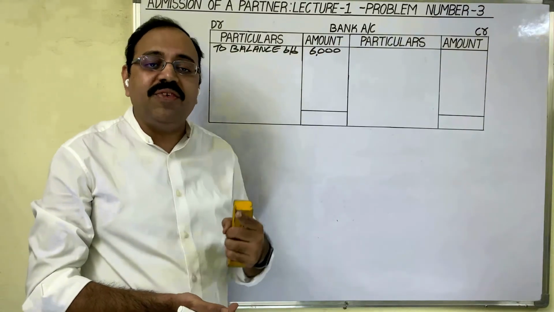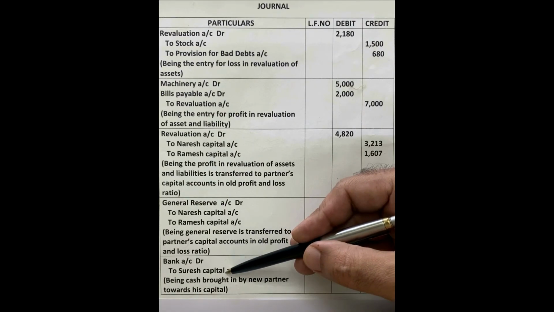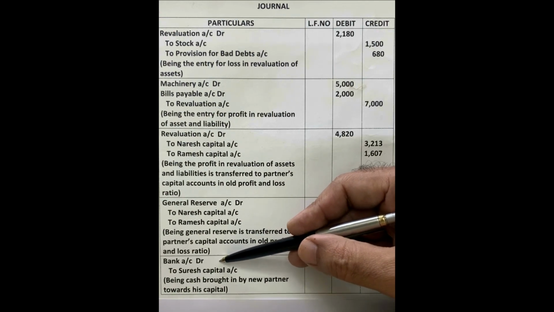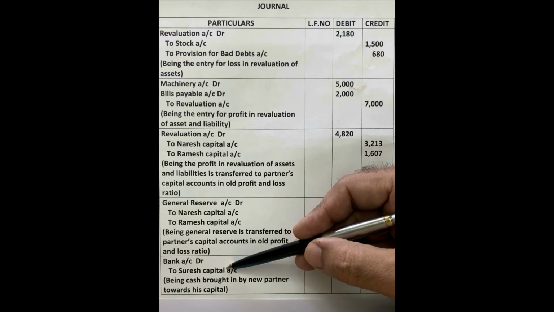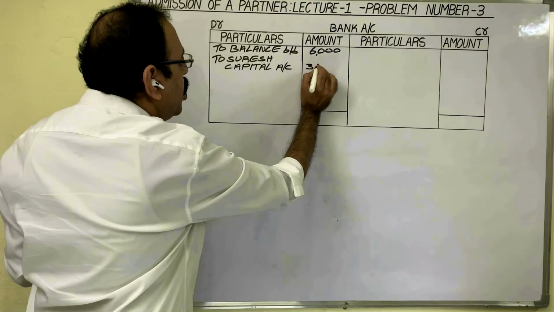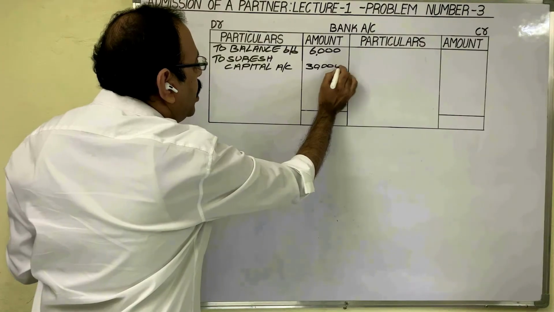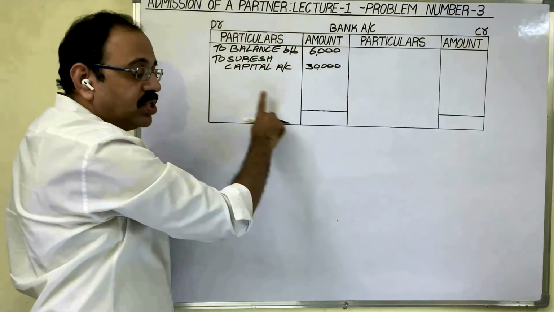Next, recollect the journal entries. Suresh brought capital now. What entry did we write for that? Bank account debit to Suresh capital account. We are preparing the bank account now. So we should observe whether the bank account is debited or credited in the journal entry. As the bank account is debited in the journal entry, on the debit side of the bank account we have to post this entry. In the particulars column, what to write? The other side account name: To Suresh capital, and in the amount column 30,000 rupees. To Suresh capital account. Suresh brought 30,000 rupees capital. Write down that amount. Then all journal entries related to the bank account we have posted.